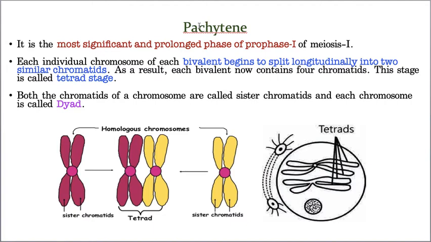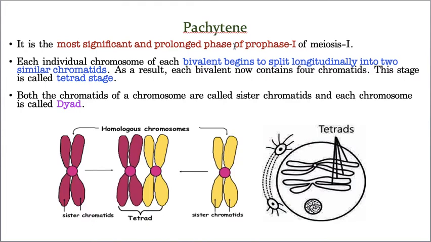So it's a very important phase, students. Now such an important phase I am going to explain. So this point I just told, it's the most important and prolonged phase. Already prophase 1 is a prolonged phase. Prolonged phase of a prolonged phase. Pachytene is the prolonged phase of prophase 1. In it, the prolonged phase is nothing but pachytene. Okay. Now what happens in pachytene?